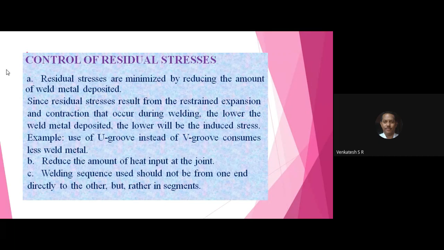Subdivision A, residual stresses are minimized by reducing the amount of weld metal deposited.